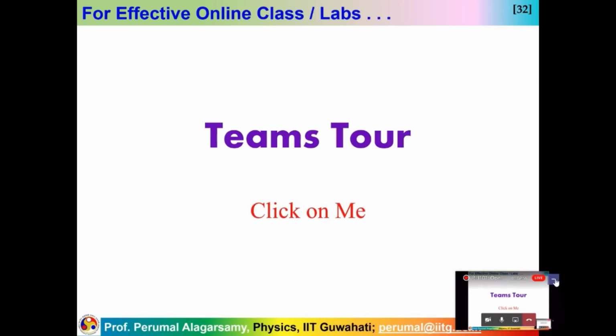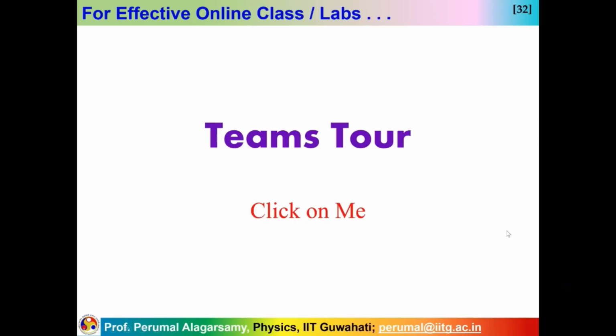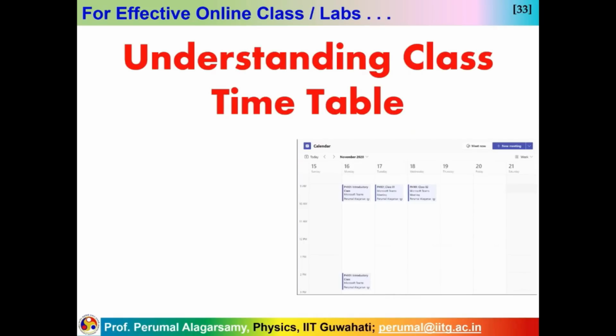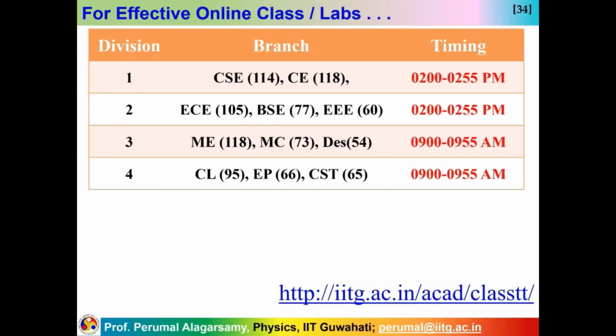And this is the important way of learning all the software that is needed. Now the next point is very important. How we can understand the class timetable. Now we have a confusion because you are not on campus to give you the clear information, and therefore let's follow a way of it.